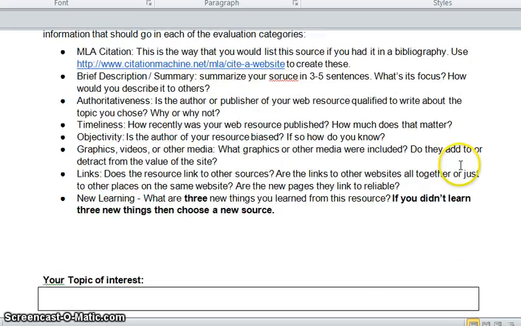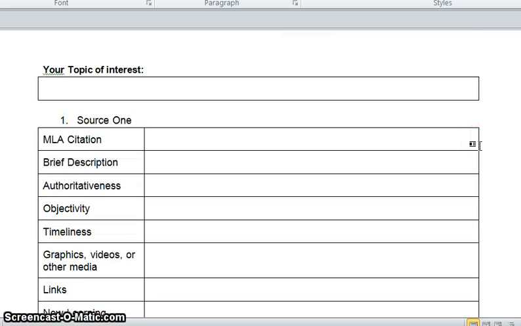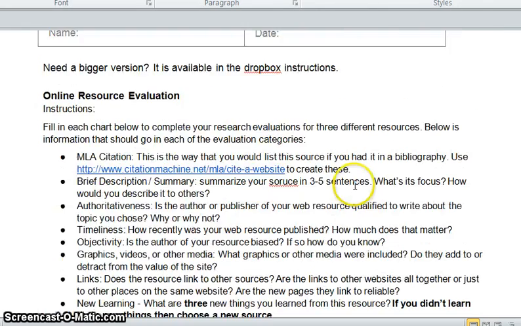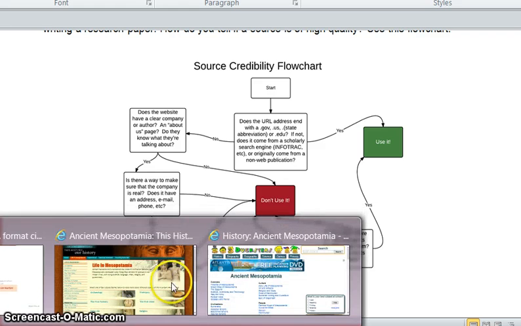And what's going to happen is once you get your resource and you think that's the one that you want to evaluate, you're going to come down to the second and third pages, and this is how you're going to be evaluating them. So first you're going to put in your MLA citation, do a brief description, and we're going to get to all of that as soon as I bring up the website that I first chose. And remember, you're always using the source credibility flowchart when you're evaluating the resource and seeing if you actually want to use it. Alright, so let me bring up my first website that we're going to use.